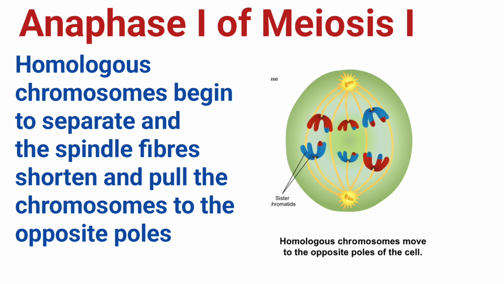If this fails, it is called non-disjunction, which leads to an extra or missing chromosome in the offspring, and that's Down's syndrome. Since chromosome pairs were randomly arranged during metaphase 1, the chromosomes that move to each pole contain different combinations of paternal and maternal genetic material. This contributes to genetic diversity in offspring.